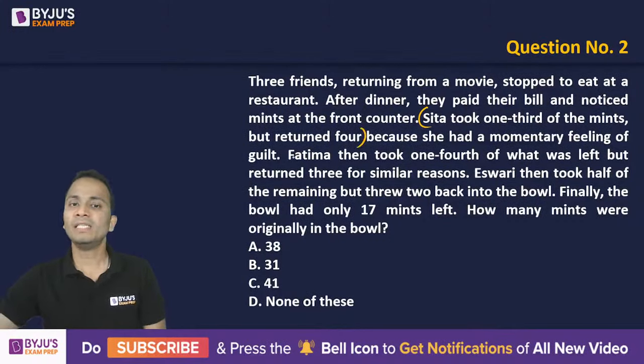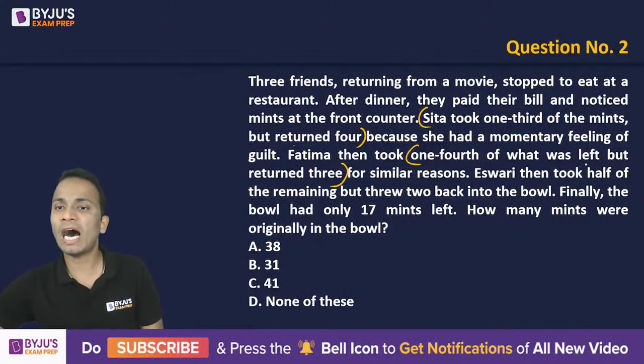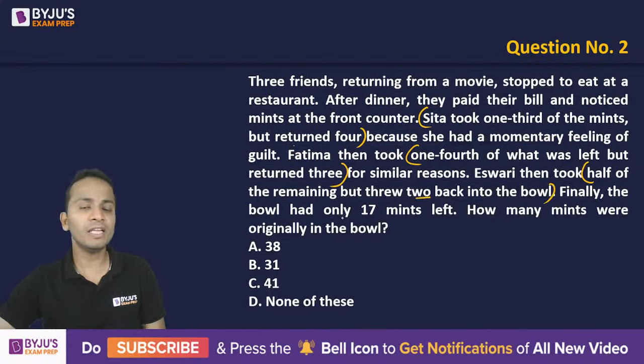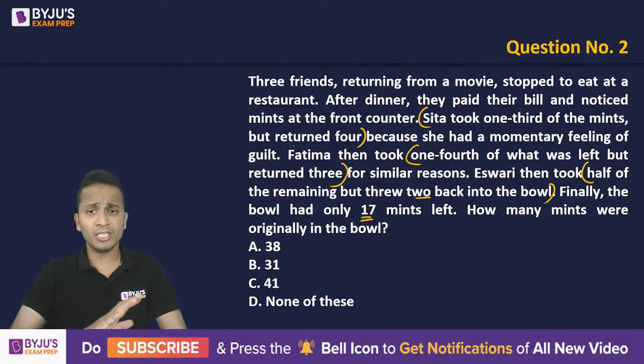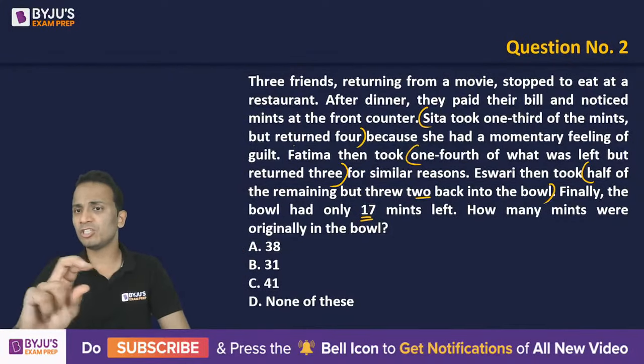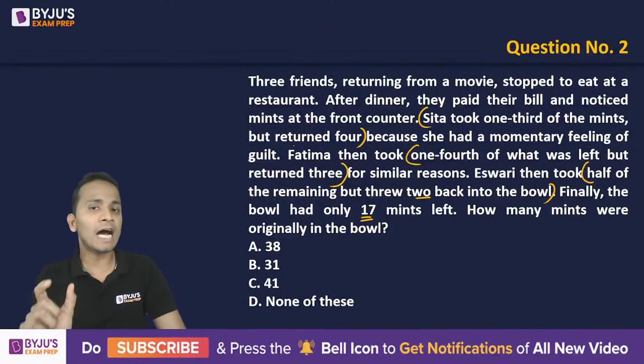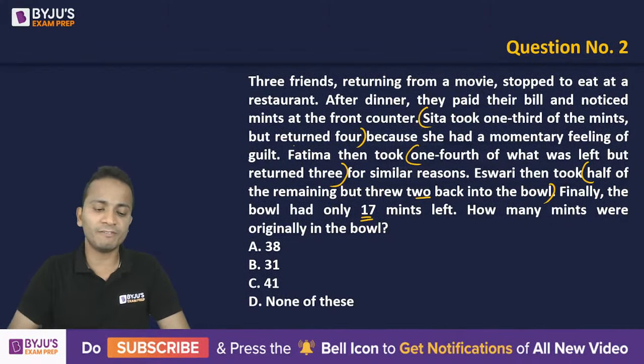All right. Second friend took 1/4 of what was left but returned 3 for similar reasons. The third friend took half of the remaining but threw 2 back into the bowl. Finally, the number of mints left over were 17. All right, so you'll have to find out the original number of mints in the bowl. Now again, after you have read the question, you have just read those important pointers that I have highlighted. After that, you should not be taking more than 20-25 seconds to get the final answer.